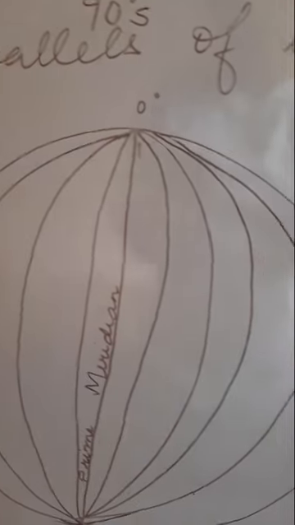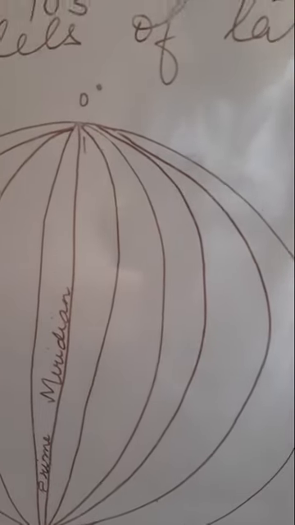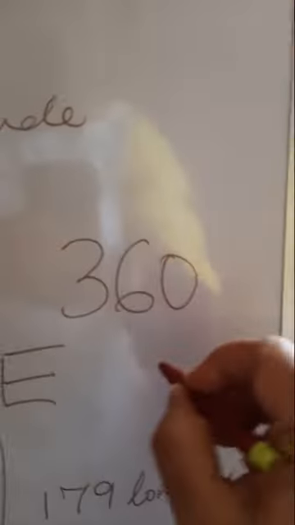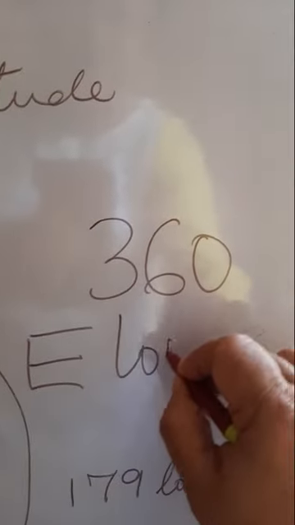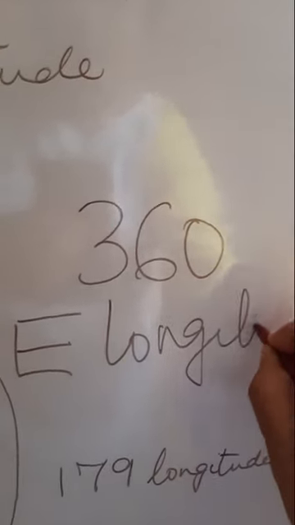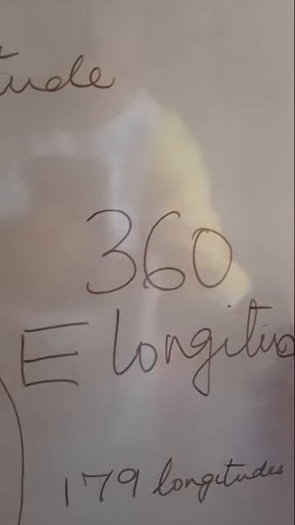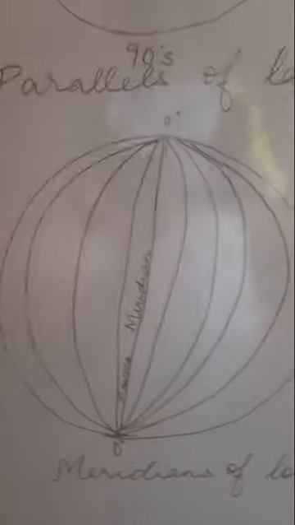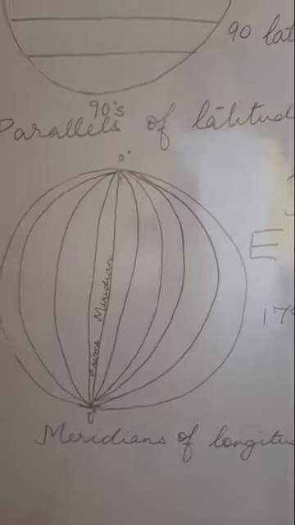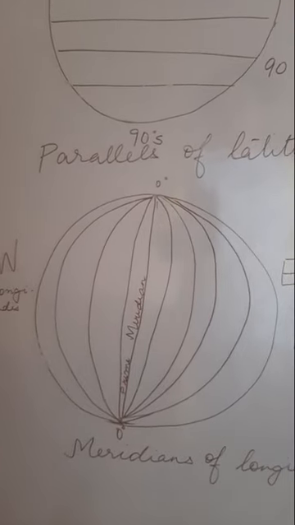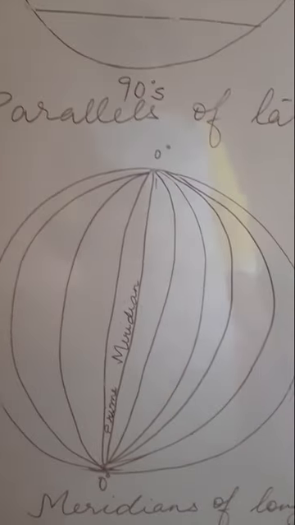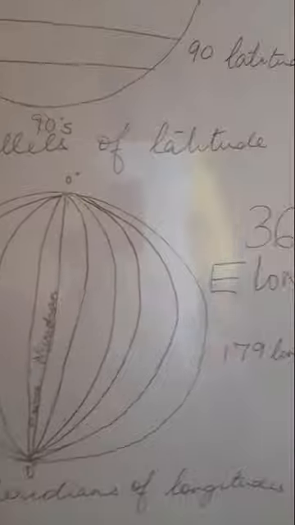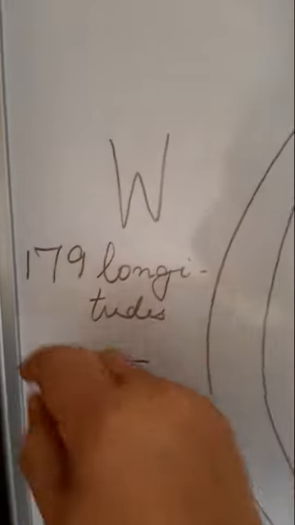So there is a total of 360 degrees, because in a round protector, you will find that there are 360 degrees. But when we take into account the numbers of longitudes, there are 179 longitudes here and 179 longitudes there.